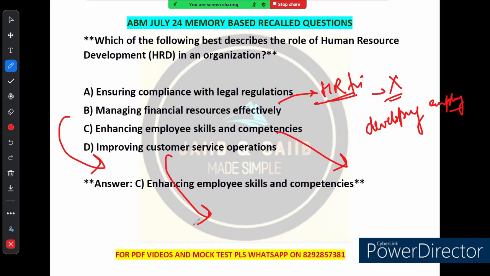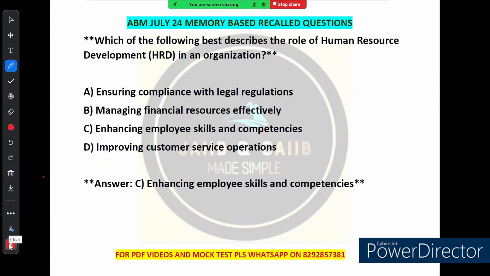So the human resource development department focuses on helping employees grow. HRD involves things like training programs, talent management, and career development initiatives. So the goal is to make sure that employees have the skills and knowledge they need to succeed in their job, which in turn helps the company grow. By investing in employees, the organization can stay competitive and improve employee satisfaction. So there you have it, right? HRD is all about developing people, helping them grow, and ensuring that they have the skills they need to contribute to the company's success.